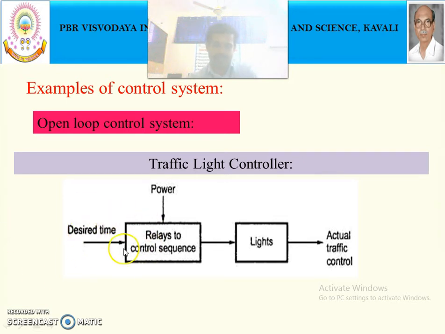The decided time is given, and it has relays to control; which time the relays have to open, that control is obtained depending upon the time stored. As I already told, for heavy traffic roads we provide more time for green light, and for light traffic roads we provide less time for the green light to glow.